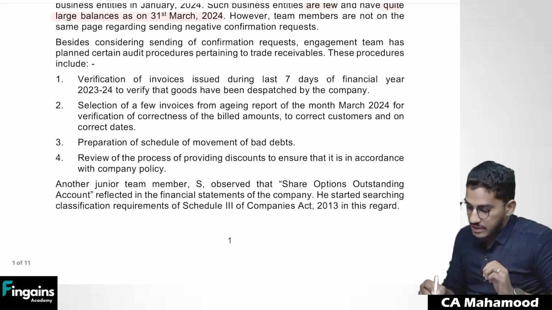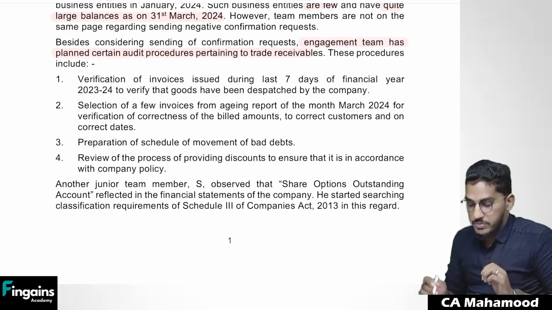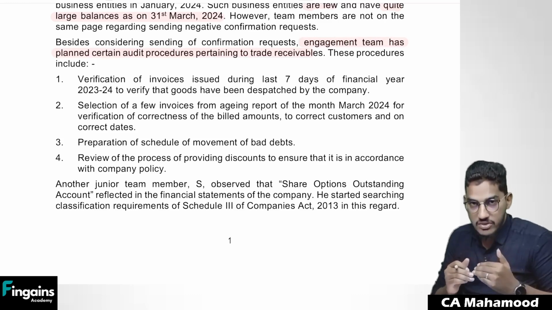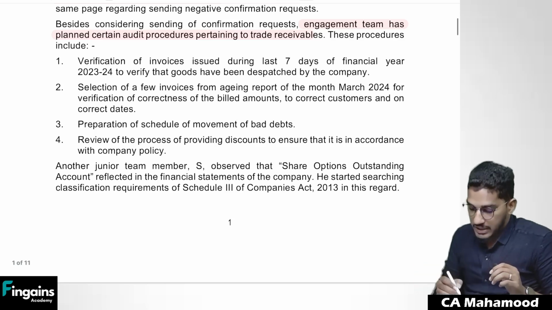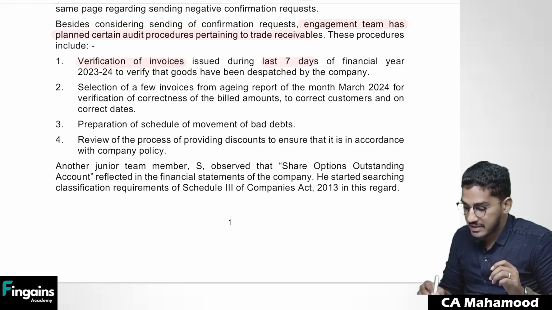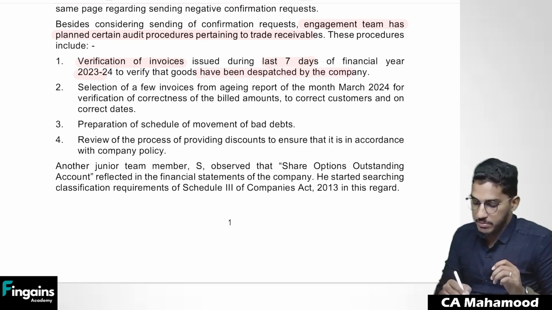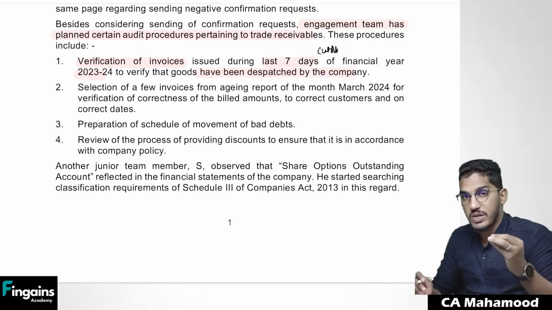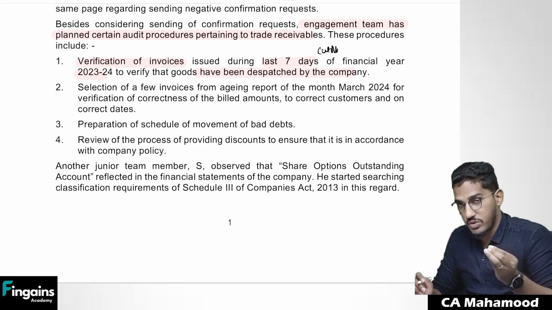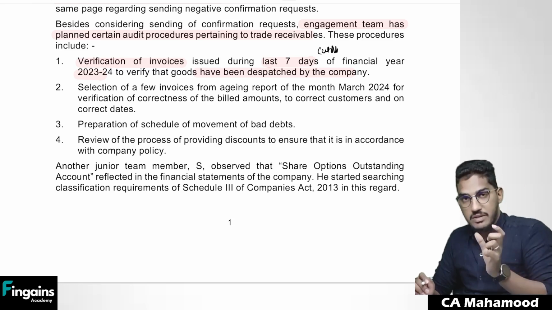Besides considering sending of confirmation request, the engagement team has planned certain audit procedures pertaining to trade receivables. So regarding trade receivables, they have planned some other procedures also in addition to confirmation request. What are those procedures? Verification of invoices issued during the last 7 days of the financial year 2023-24 to verify that goods have been dispatched by the company, basically cutoff. So especially close to the balance sheet date, whether the risk and reward has been transferred or not, whether the sales are genuine or not, they are verifying the last 7 days invoices.